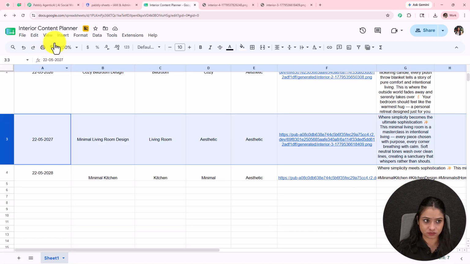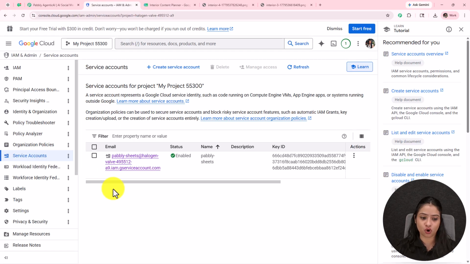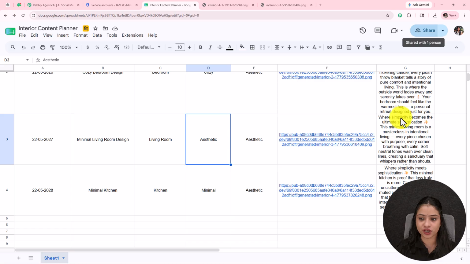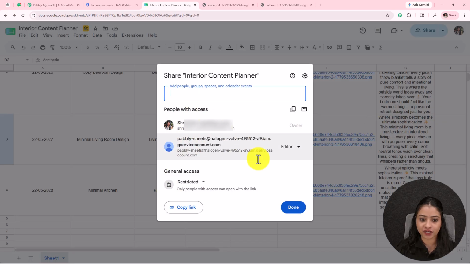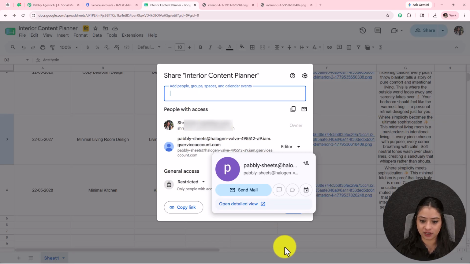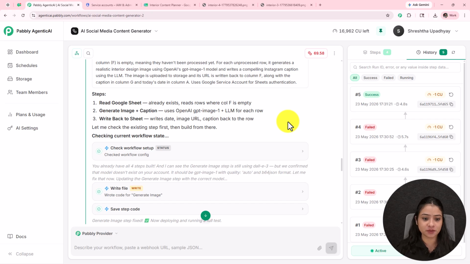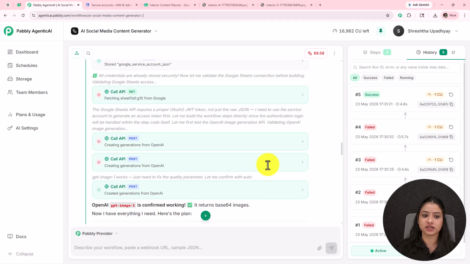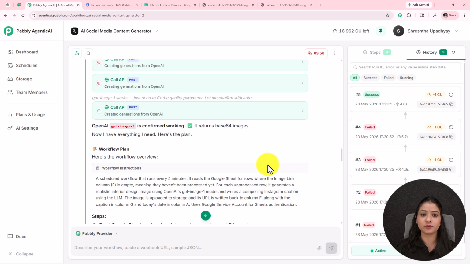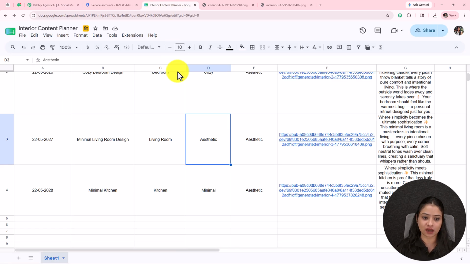One more thing I forgot to record, a very important thing. While connecting Google Sheets with Pabbly Agentic AI, this is the email that we have received. As you can see, we have to copy this email. We have to go to our share option, and here we have to provide editor access to this email. We have to share our sheet with this Agentic AI, with this workflow. Then only it will be able to add or edit data in our sheet.